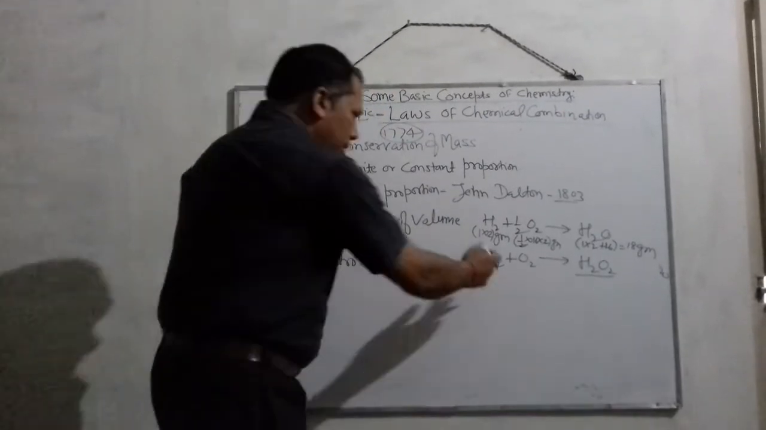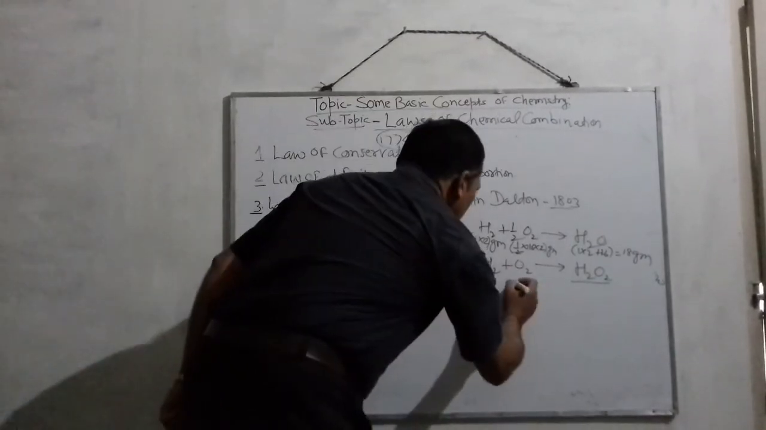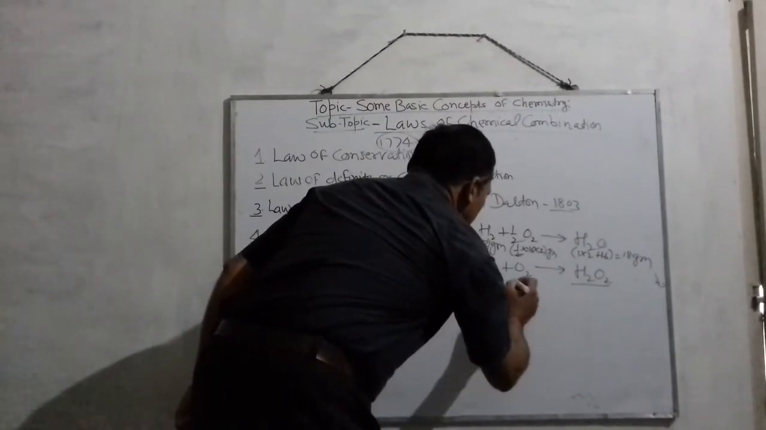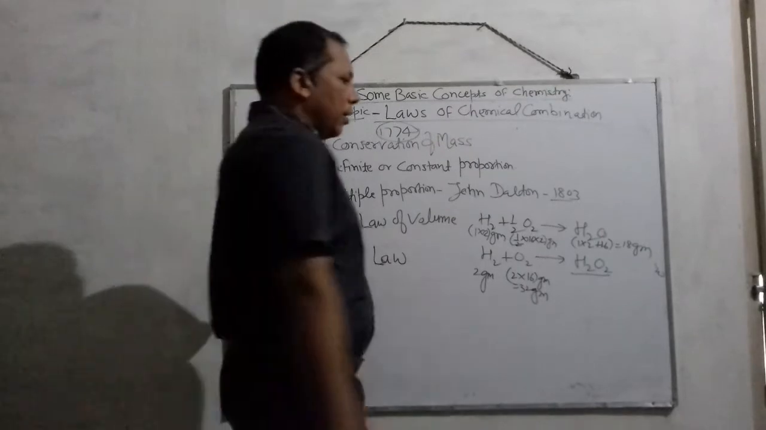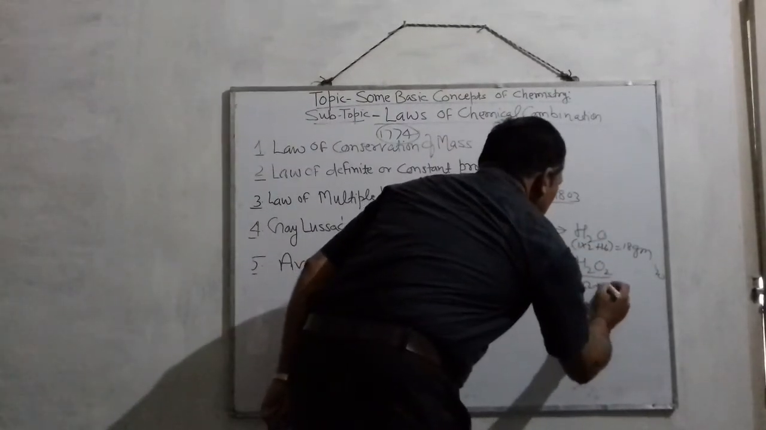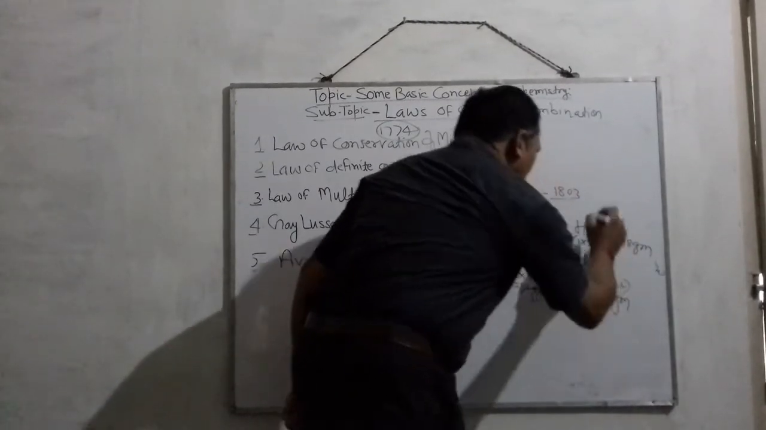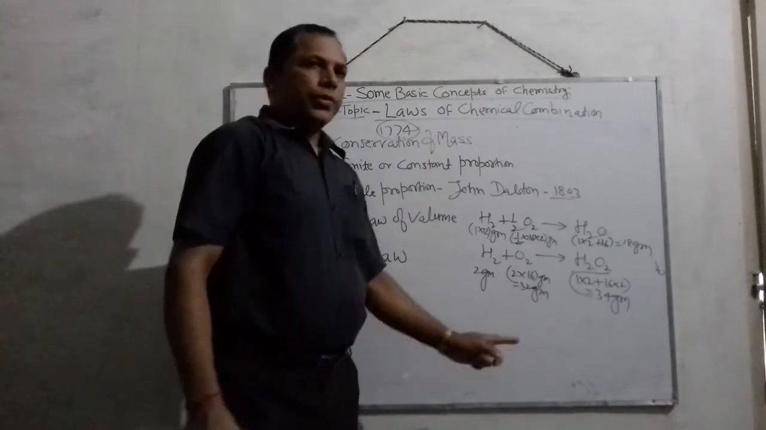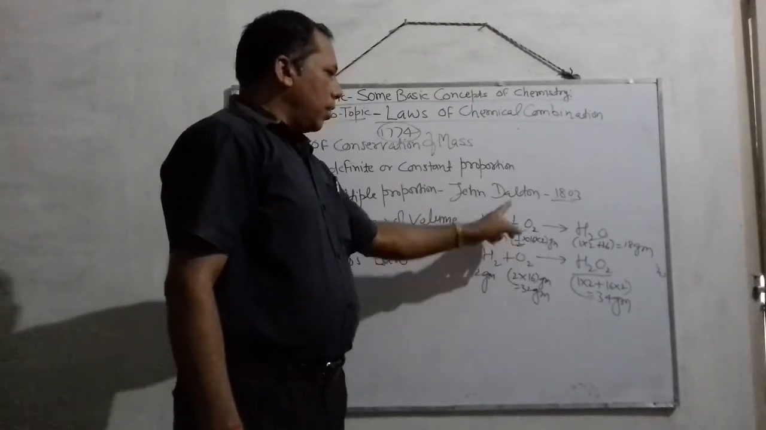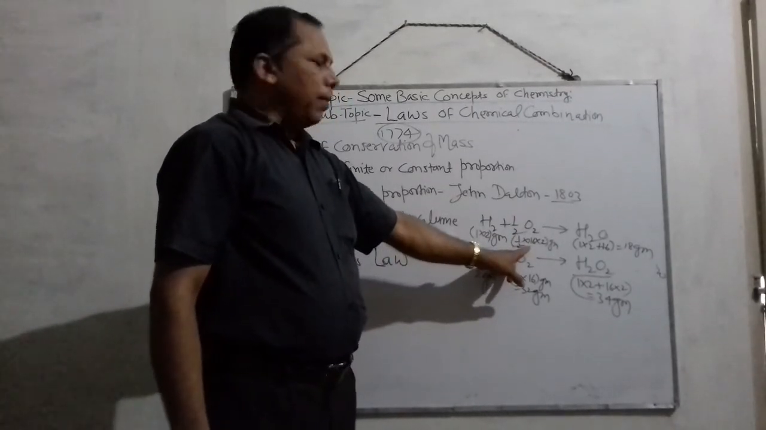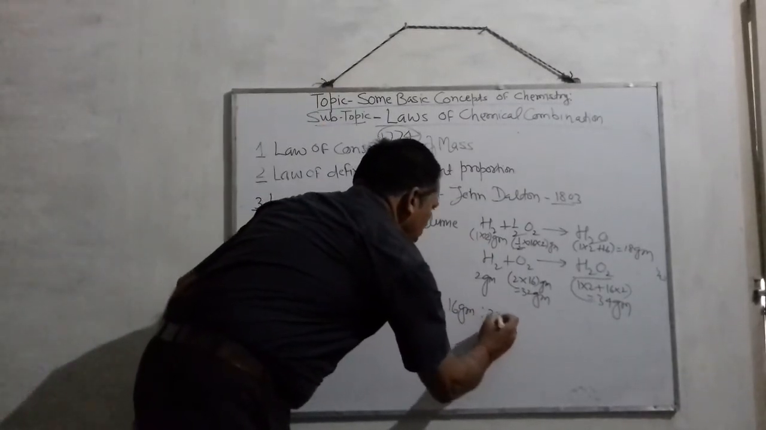So here 2 gram of hydrogen combines with 16 gram of oxygen, resulting in the formation of 18 gram of water. In a similar way, 2 gram of hydrogen combines with 32 gram of oxygen, resulting in the formation of 34 gram of hydrogen peroxide. So students, see here, in this reaction, the mass of oxygen is 16 gram and 32 gram.